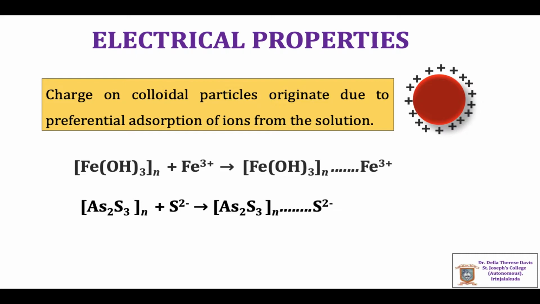Similarly, in the case of arsenous sulfide sol, which is obtained by the reaction between arsenous oxide and H2S, the particles are negatively charged. This is due to the selective adsorption of S2- anions by the arsenous sulfide sol formed. Thus, arsenous sulfide sol is a negatively charged sol, whereas ferric hydroxide sol is a positively charged sol.